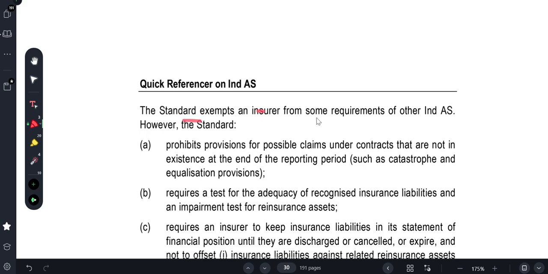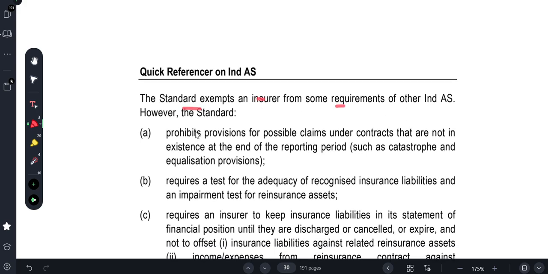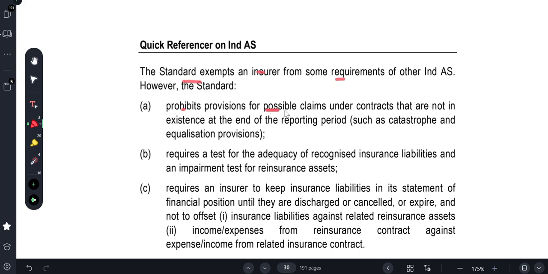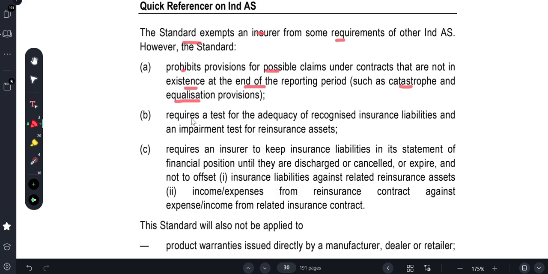The standard exempts an insurer from one requirement other than the NDAs. However, the standard prohibits a provision for possible claims under the contract that do not exist at the end of the reporting period, such as a catastrophe or equalization provision. So they want you to make the provision only for the contractual agreement you made, not more than that. It requires a test for adequacy of recognized insurance liability and an impairment test for reinsurance assets.